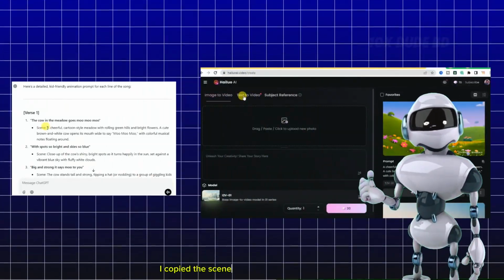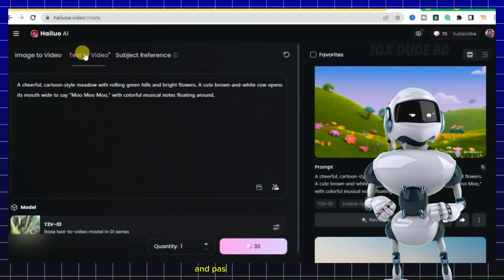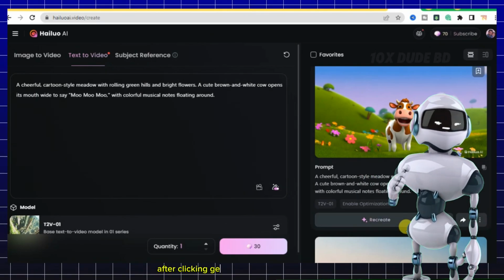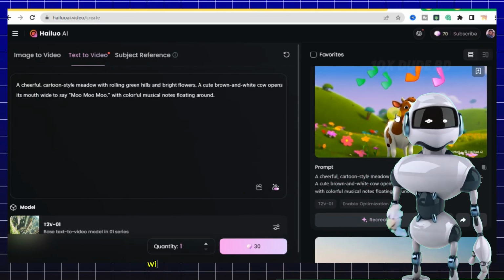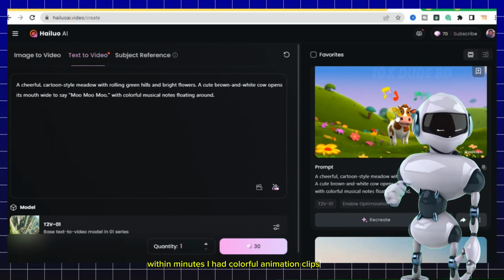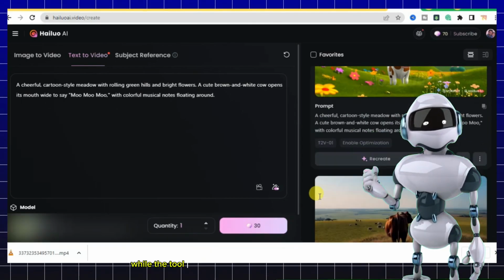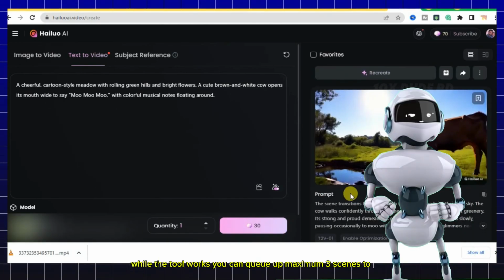I copied the scene descriptions from ChatGPT and pasted them into HailuoAI. After clicking generate, the tool worked its magic. Within minutes, I had colorful animation clips ready to download. While the tool works, you can queue up a maximum of 3 scenes to save time.